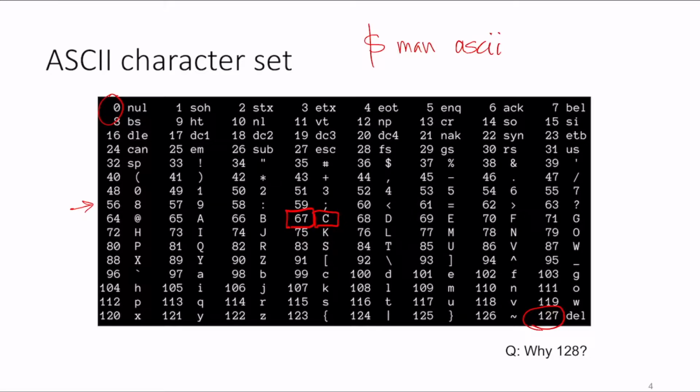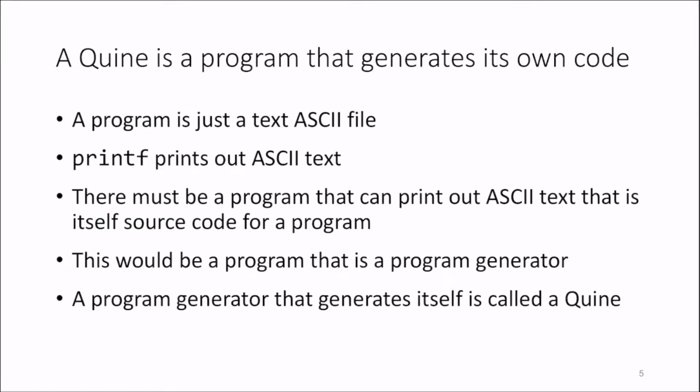So one thing you should ask yourself is, why is it 128? So a quine is a program that generates its own code. So we're going to talk a little bit about recursive programs, just because we're going to talk about how a compiler itself is something that needs to be compiled. So when we talk about this meta-level reasoning, it's useful to start with the simple form of meta-level reasoning. So a quine is just a program that generates its own code. So it comes from a very simple kind of reasoning.